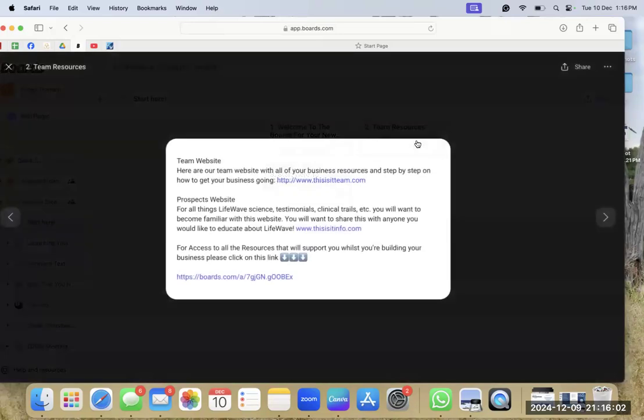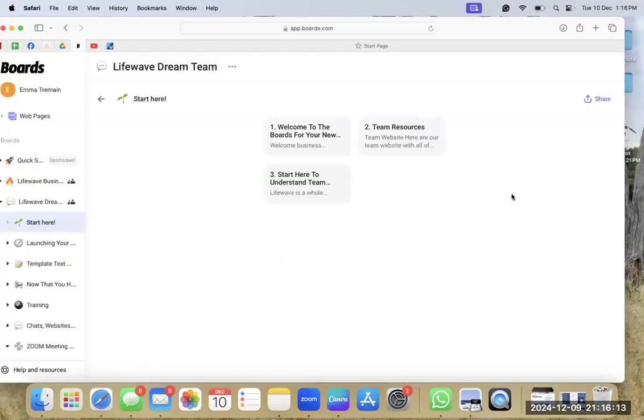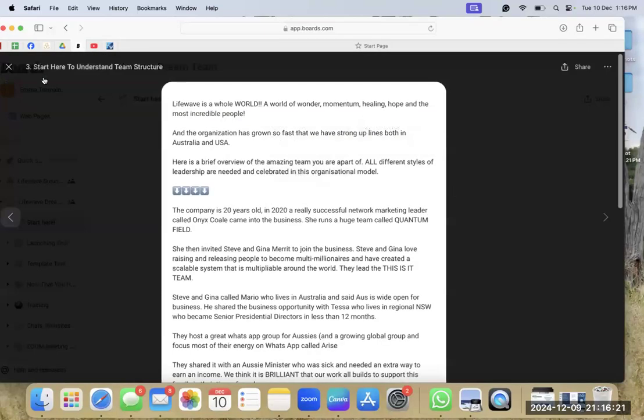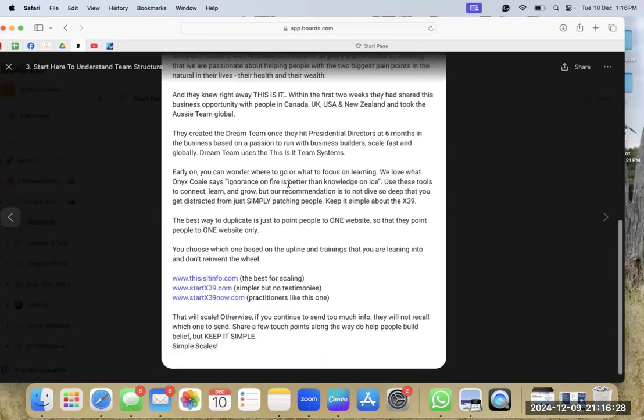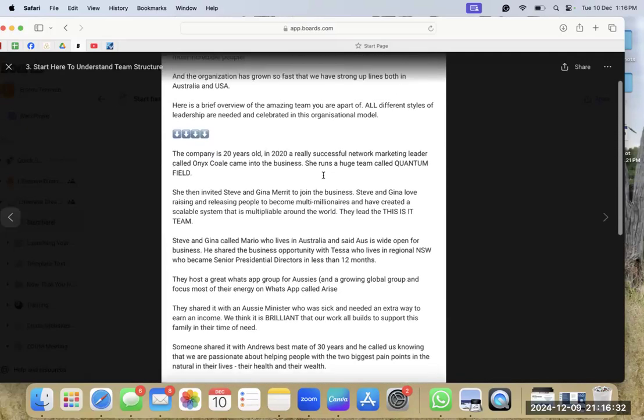Number 2 is team resources. So we've got the access to the Boards link here. So if you need to share it with anyone, it's right here. This is IT Team, and this is IT Info, which we all know are both valuable. So they're somewhere handy for you to just access on hand. And number 3 is start here to understand the team structure. So Vanessa has written up the team structure and how to build your business with LifeWave, and all of that is in one place.